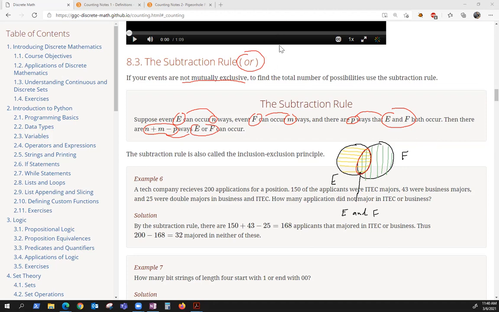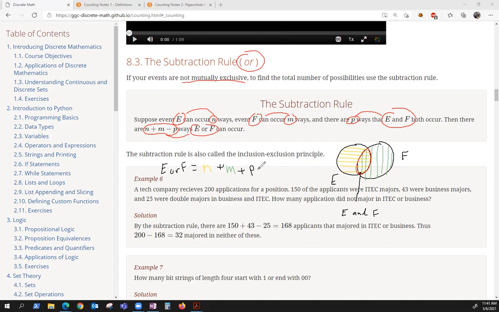Okay? So if you're counting the number of ways E or F can occur, it's going to be the yellow, which we said is going to be N, the number of ways E can occur, plus the number of ways F can occur. We decided to call that M. But look, in yellow I have the middle. So that's P counted once.